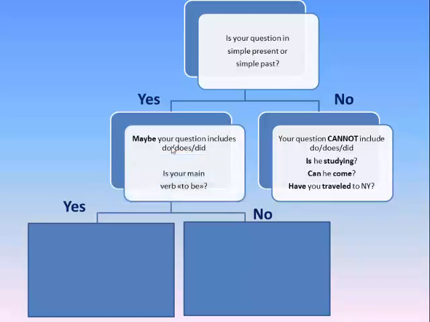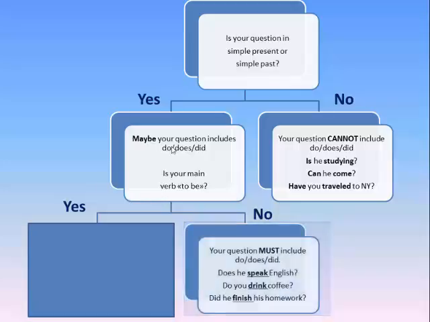Is your main verb to be? Is your action to be? If your action is study, speak, dance, live, eat, if your action is not to be, your question must include do, does, or did, if it is in simple present and simple past.